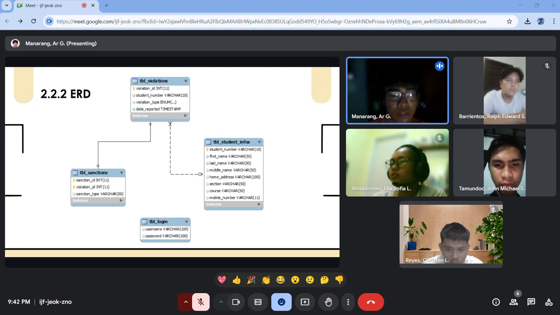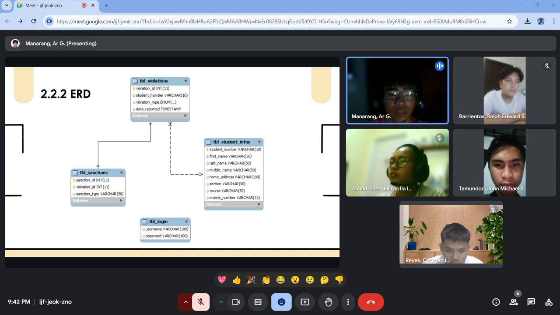Now here we have the TBL sanctions, sanction ID as the primary key. Now we have here the violation ID and sanction type. The violation ID here serves as the foreign key within this table, so it is used to connect to the TBL violations.